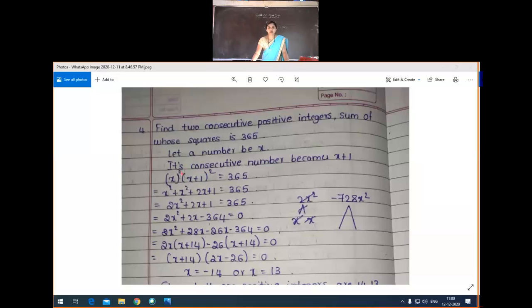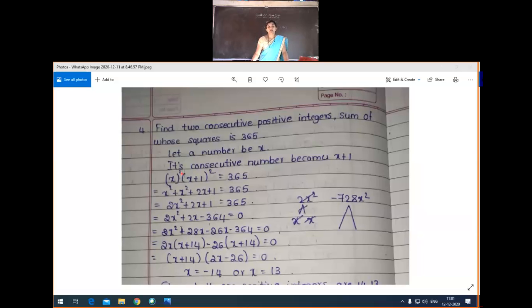X square plus x plus 1 whole square is equal to 365. Then x square only. Here x plus 1 whole square is a plus b whole square, that is a square plus 2ab plus b square. So x square plus 2x plus 1 is equal to 365. Then x square plus x square is 2x square, then 2x plus 1 is equal to 365. Then 2x square plus 2x minus 364. How minus 364? Here 365 minus 1 is 364, is equal to 0.